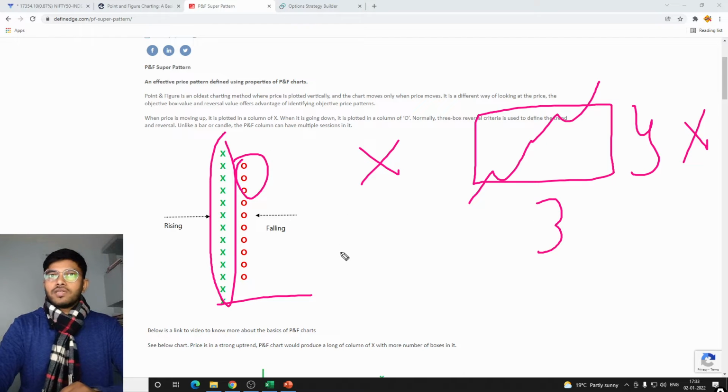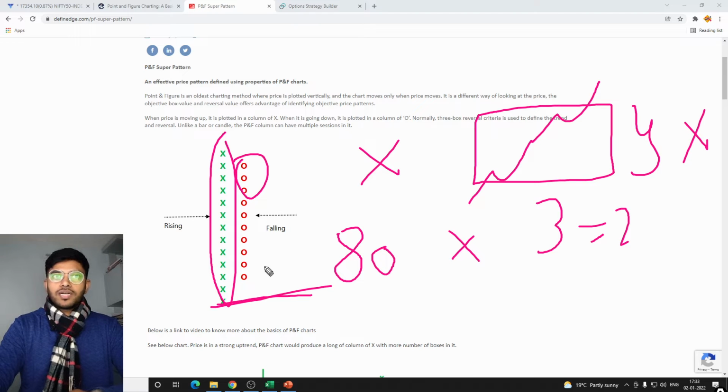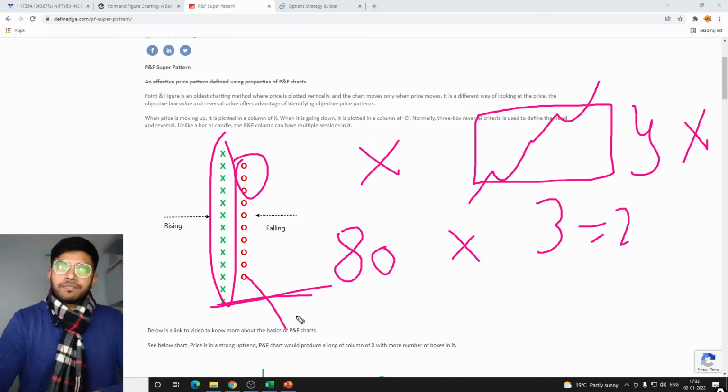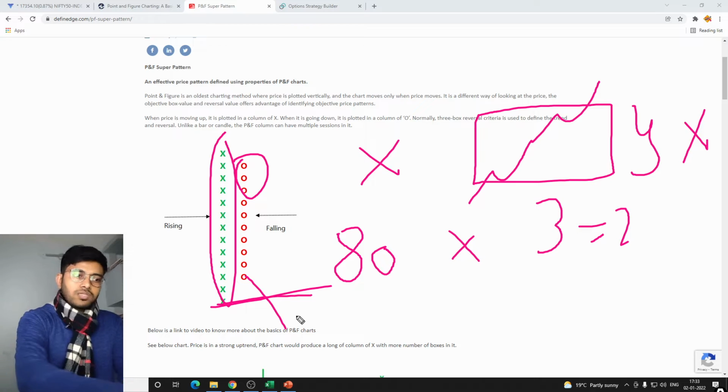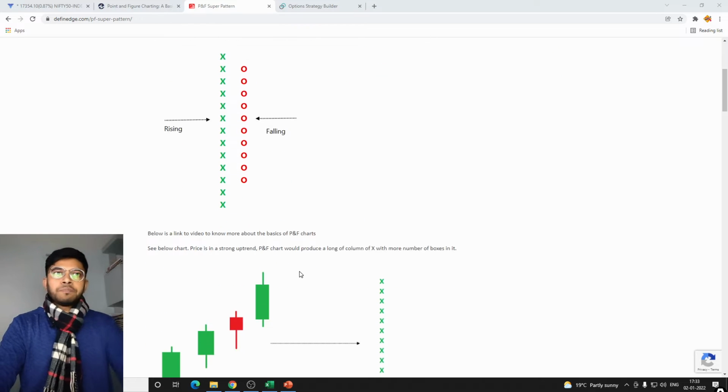Okay, so let's suppose our Bank Nifty box is defined as an 80 interval. So 80 into 3 is 240. So this increase would be reversed here. It would be cut here the moment it hits 240 points. Then the trend would be reversed. So that's how the price action works in terms of point and figure.